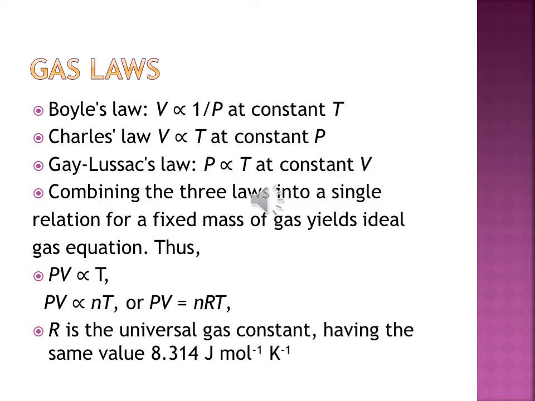Now, what is the meaning of directly and inversely proportional? When I am saying V is directly proportional to T, that means as V increases, T also goes on increasing. This is the meaning of directly proportional. And what is the meaning of inversely proportional? When one term increases, another term goes on decreasing. That is the meaning of inversely proportional. So by using Boyle's law, we have derived inversely proportional, and for Charles' law, we have derived directly proportional. So V is directly proportional to T at constant P.